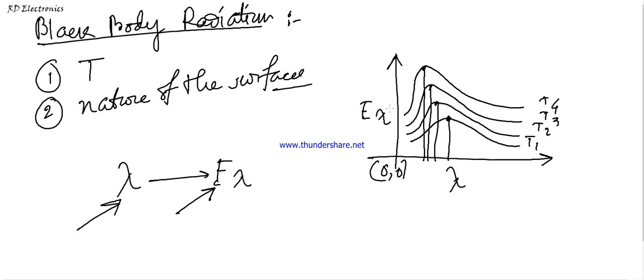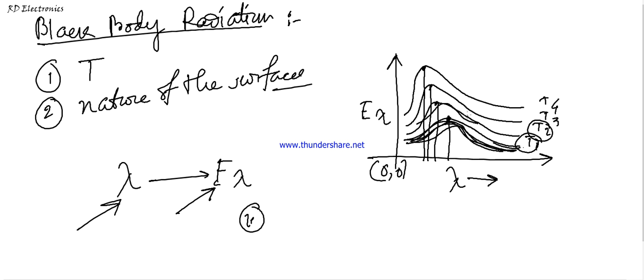Number one conclusion is that at a particular temperature, that means T1, T2, T3 or T4, the energy is not uniformly distributed in the radiation spectrum. From this graph there is no constant nature. There is a variation depending on lambda and the variation of E lambda, and it also depends on the particular temperature. If this is T1, it looks like this; if this is T2, it looks like this. So at a particular temperature, the energy is not uniformly distributed in the radiation spectrum.